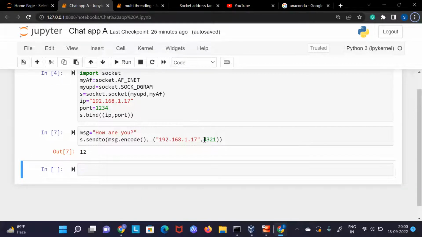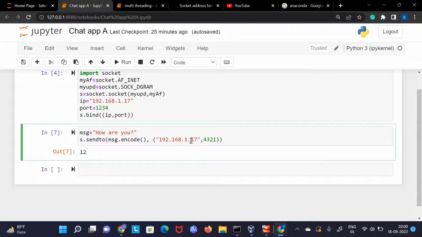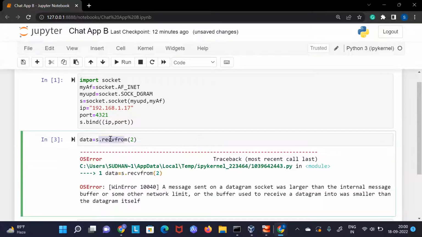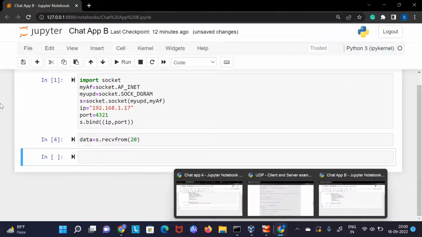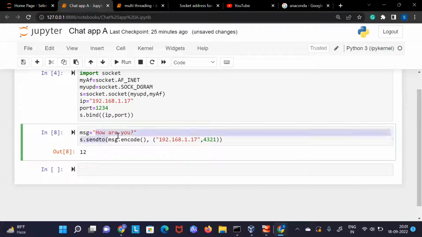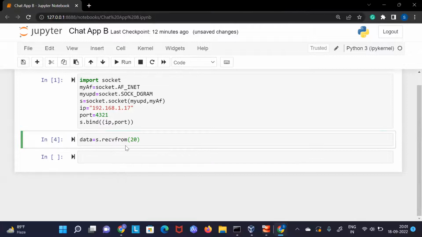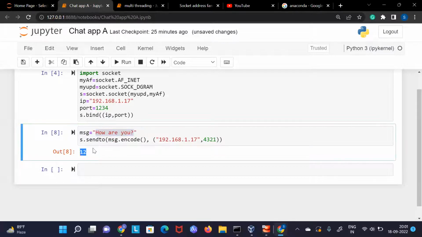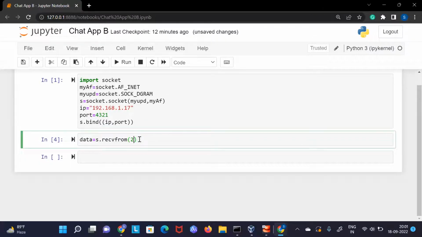We are receiving, sending it to 4321. Let me do one more thing. Let me check what we can do here. Okay, so now it is working fine. That was the issue. Basically, it is sending 12 characters of data, but we were receiving only 2. That's why it was failing.